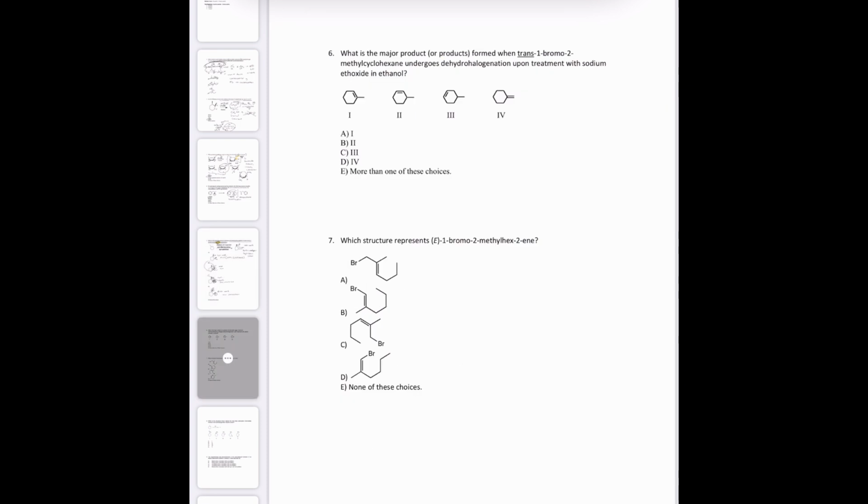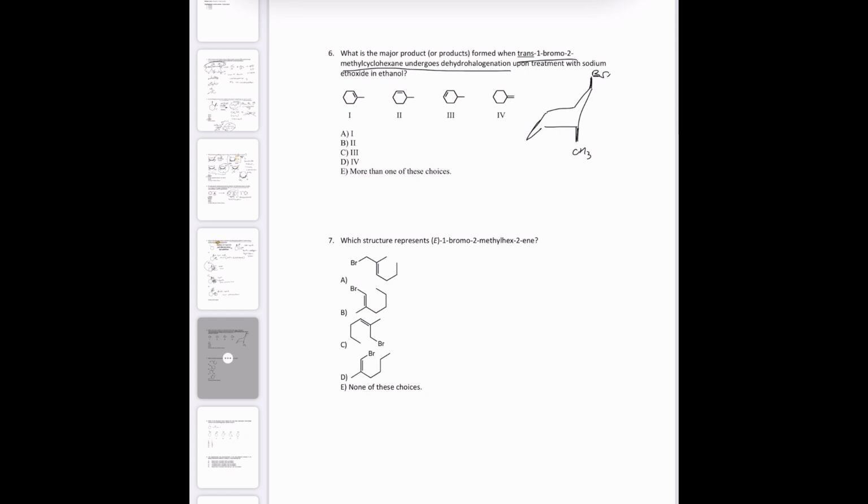Okay. Question 6, what is the major product or products formed when trans-1-bromo-2-methylcyclohexane undergoes dehydrohalogenation? Okay. So I'm just going to go ahead and make my trans-1-bromo-2-methylcyclohexane. I always start with my leaving group up on the cyclohexane just so that it's easy to see if they can go anti to one another, coplanar or coaxial or whatever. So if the Br is up on this one, then the axial adjacent one that's down is a CH3.